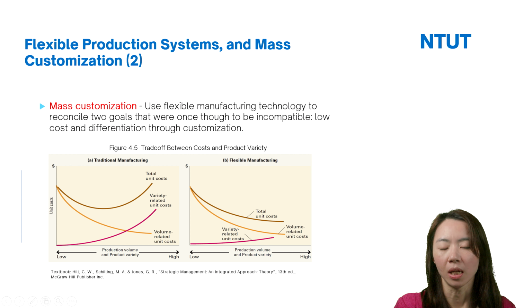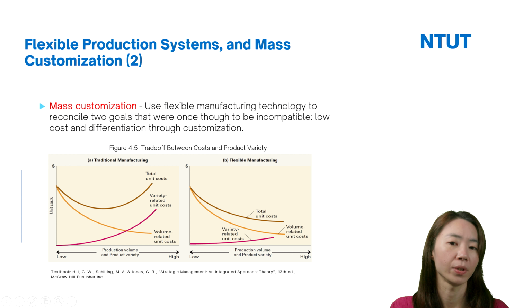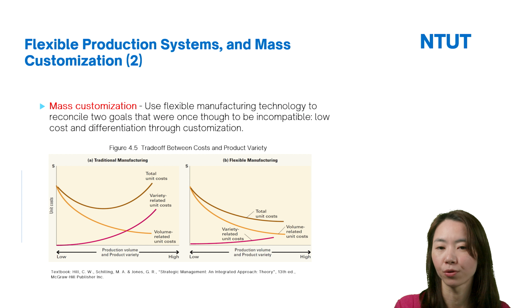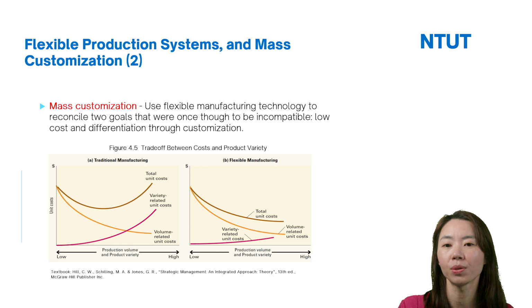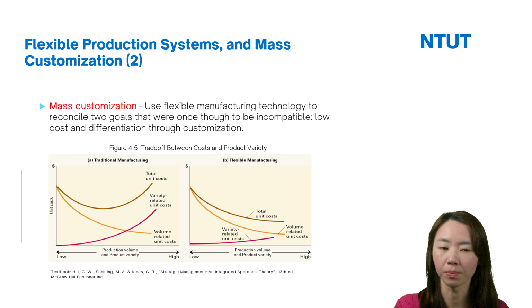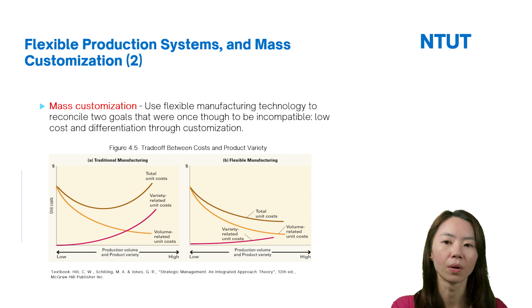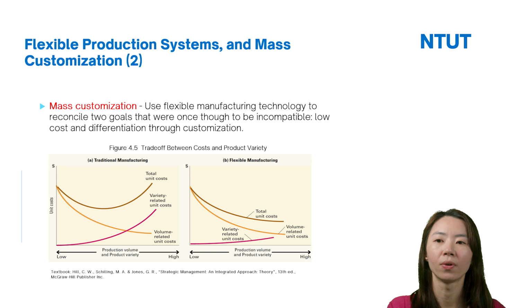So from the figures, we can understand that if firms use flexible manufacturing, use flexible production systems, it can help firms to produce different products, however, with a lower cost. Okay, so this is for the flexible production systems.